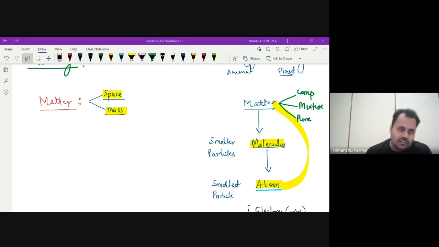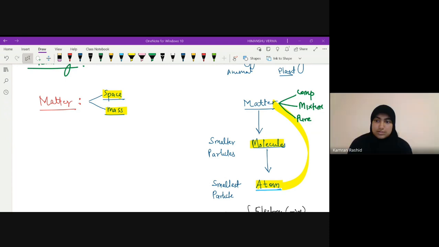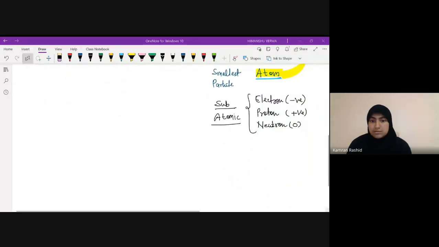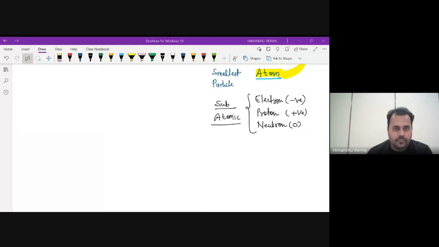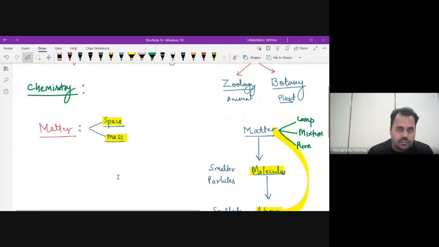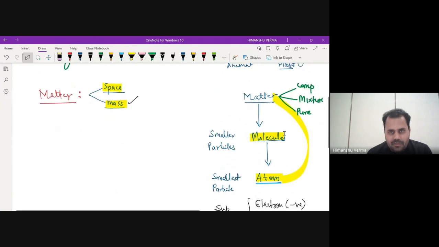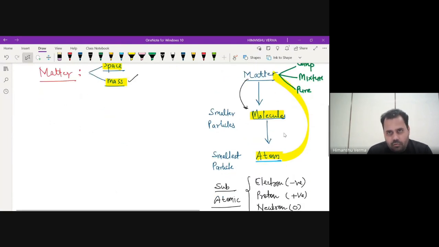So we can say that elements are made up of very tiny particles, which we call atoms. And an atom consists mainly of three things: electron, proton, and neutron. Matter has mass and space, and we subdivided everything. We subdivided matter and got molecules, we divided molecules and got atoms, and then we went into the atom and found electrons, protons, and neutrons.